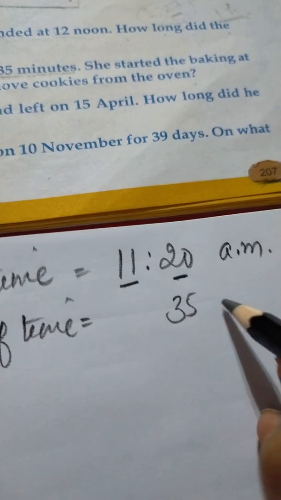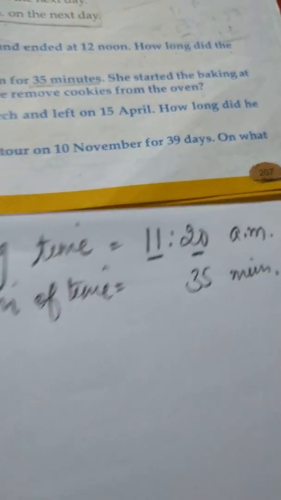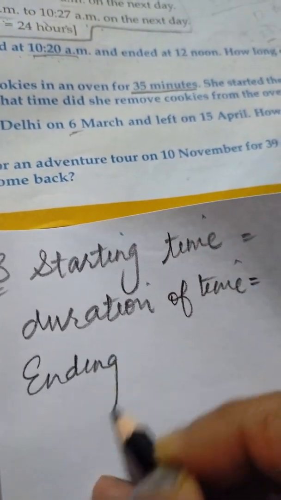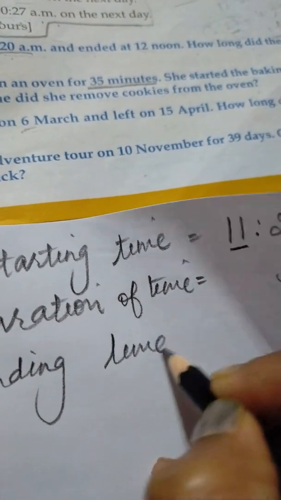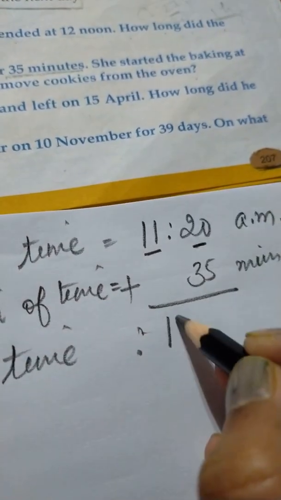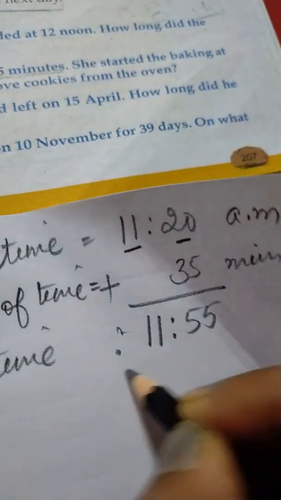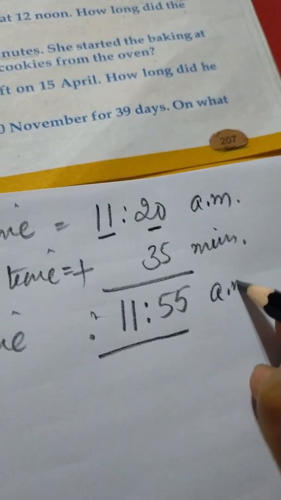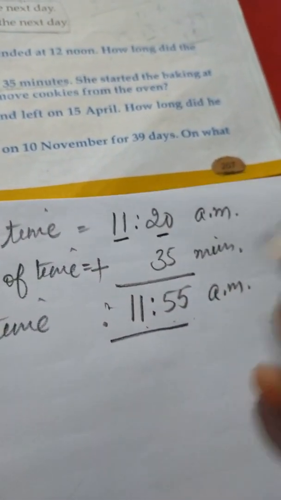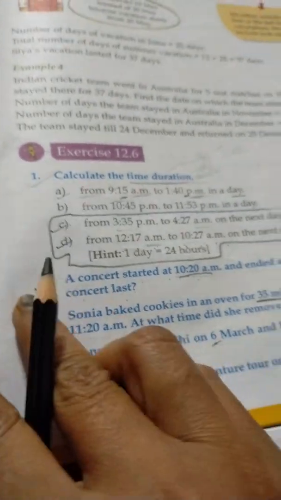So we will write here 35 minutes. Yes, then what will be the ending time? We will add these both. Yes, here we will get 11:55 am. What is the ending time for baking the cookies? That is 11:55. Yes, friends, now let's move to our sum number 4.